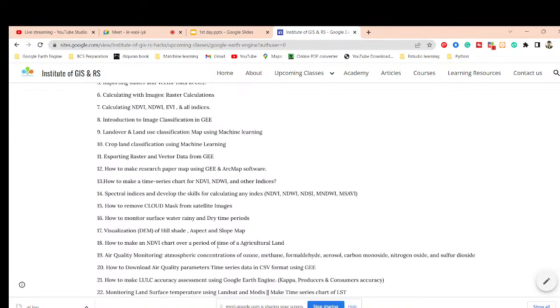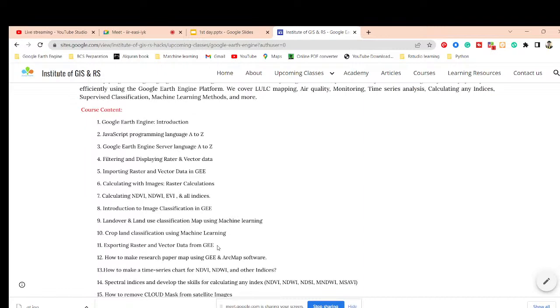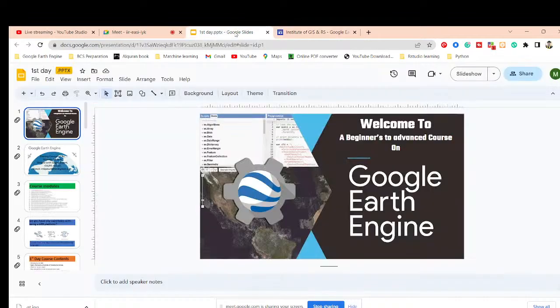Okay, so basically this is our total 7-day online training program on Google Earth Engine. So I hope any beginners who don't have any knowledge about remote sensing or programming, after completing the total 7 days, will be able to do any type of remote sensing analysis on the Google Earth Engine platform. Okay, so let's go over to the slide. I simply open that from here.